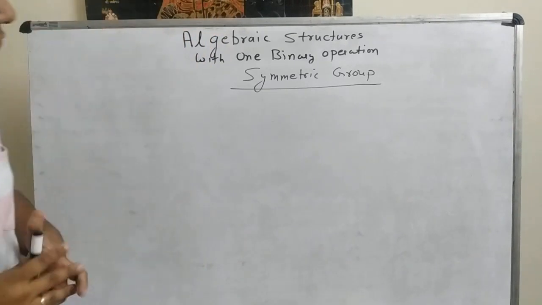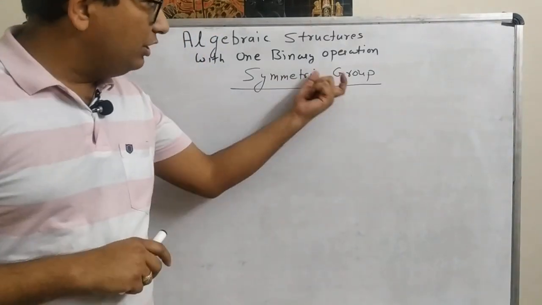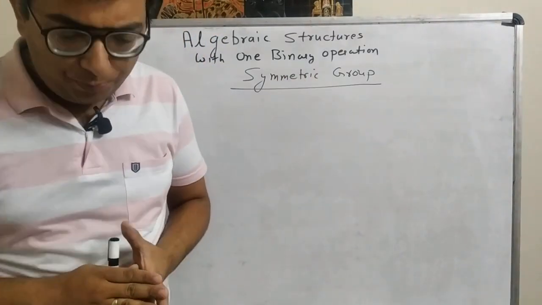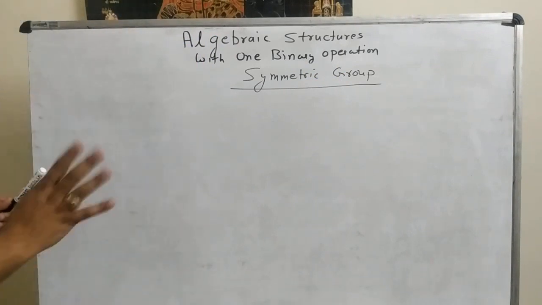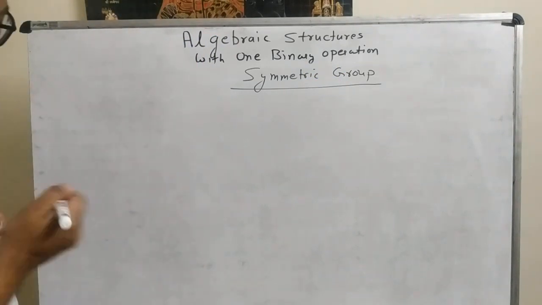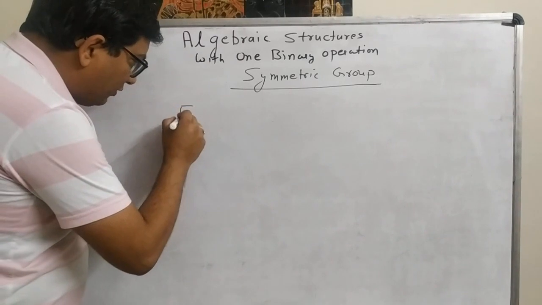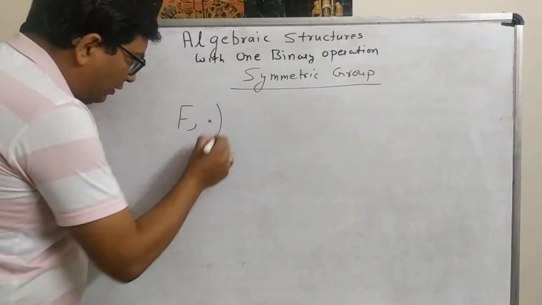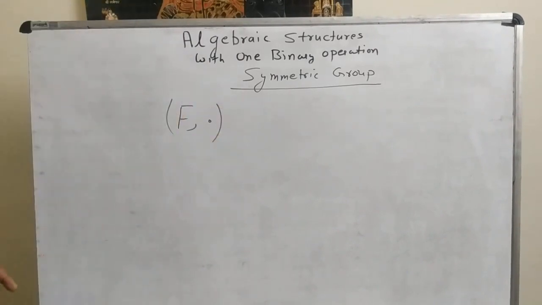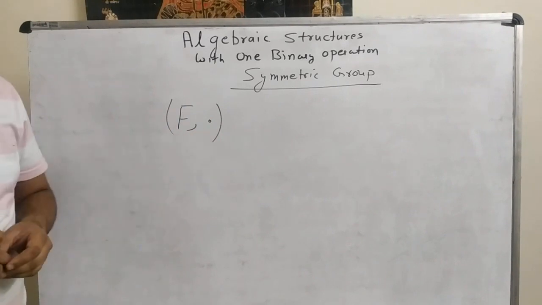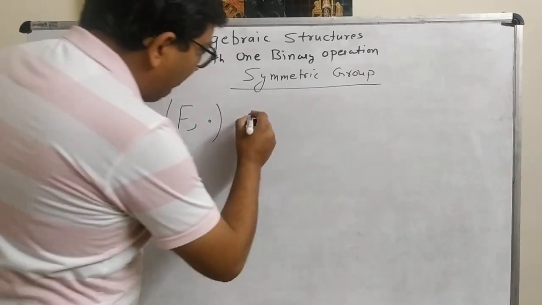So let's move to the symmetric group. As the name suggests, it is one special type of group. So now let us define another algebraic structure. Let's define an algebraic structure (F, ∘). So here F is